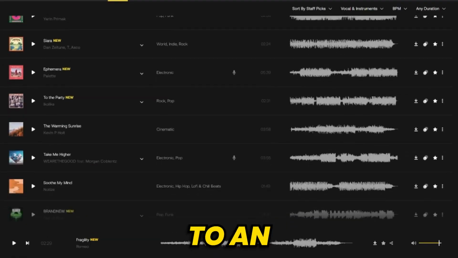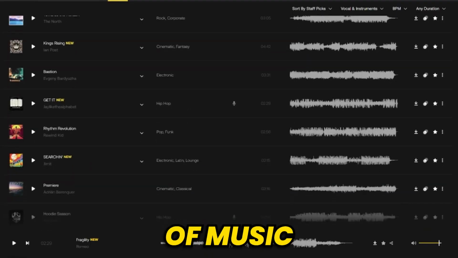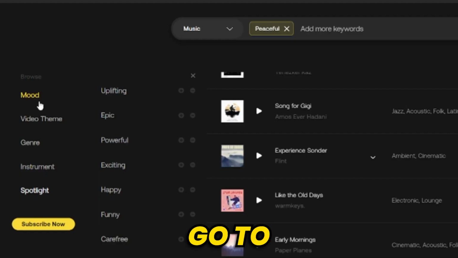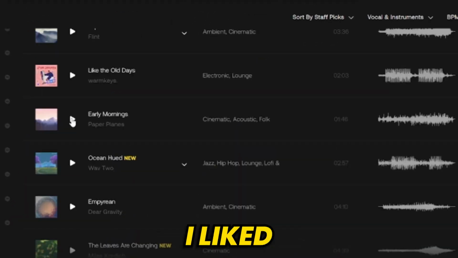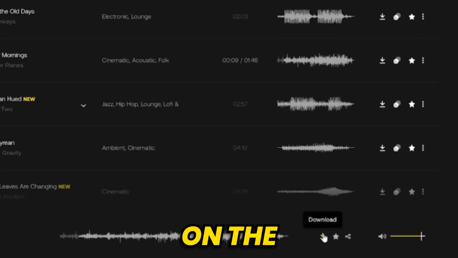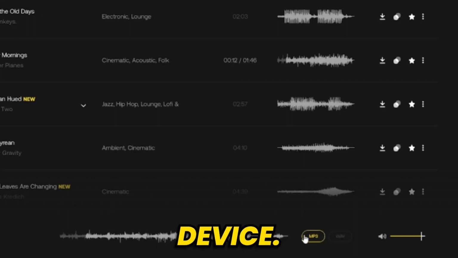Now you have access to an incredibly large library of music. To find the perfect background music, go to Moods, then select Peaceful. I liked this ambient music, so I clicked on the download icon and it was exported to my device.